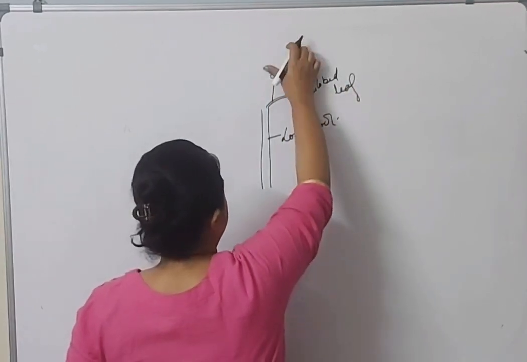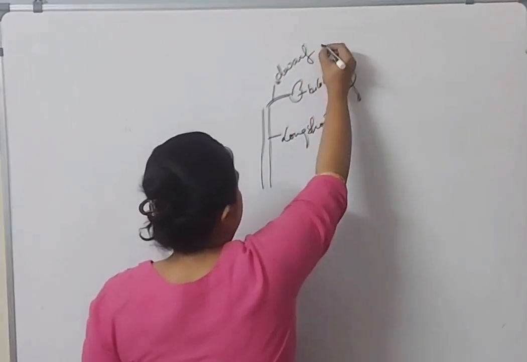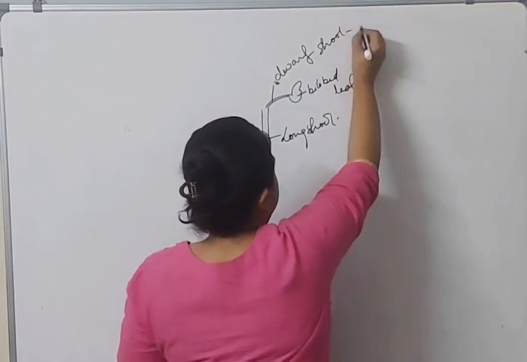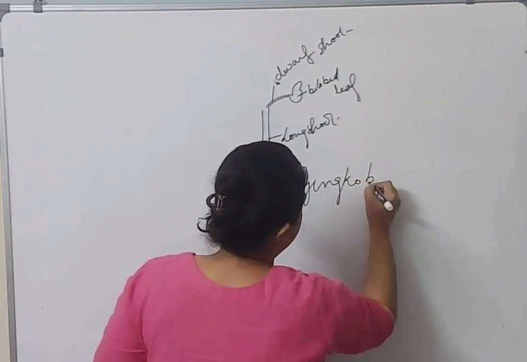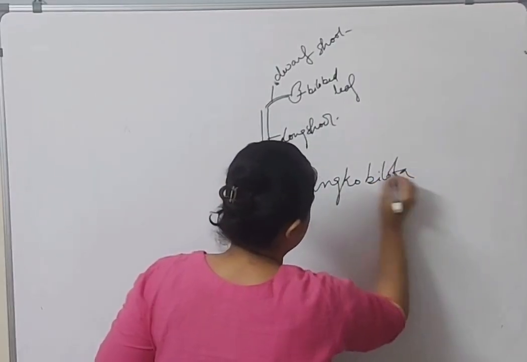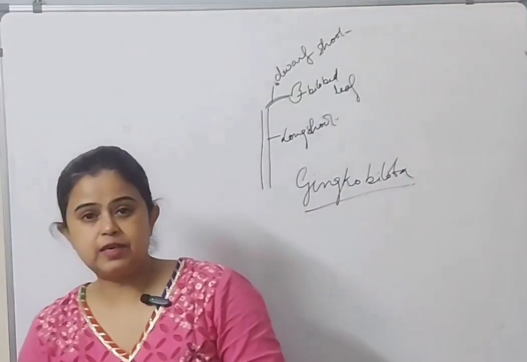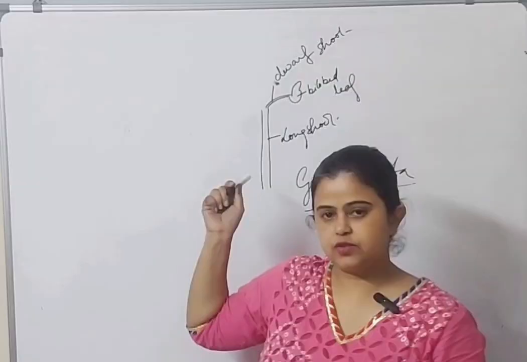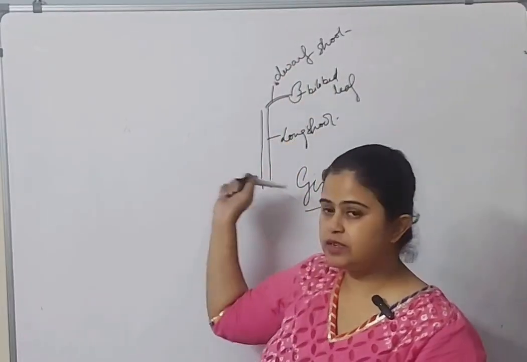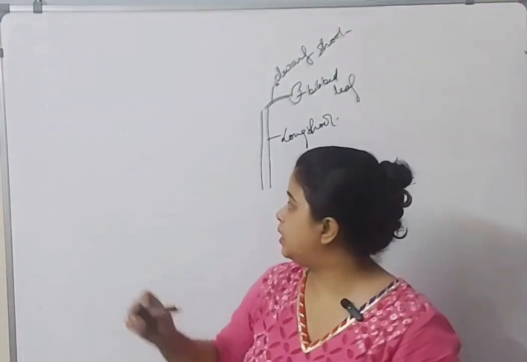This is the dwarf shoot. This is a special feature of the gymnosperm Ginkgo biloba. Diagrams are also very important for you, so please keep them in mind. That is why I mentioned this one. Please keep the long and dwarf shoot in your mind. And the leaves are bilobed.